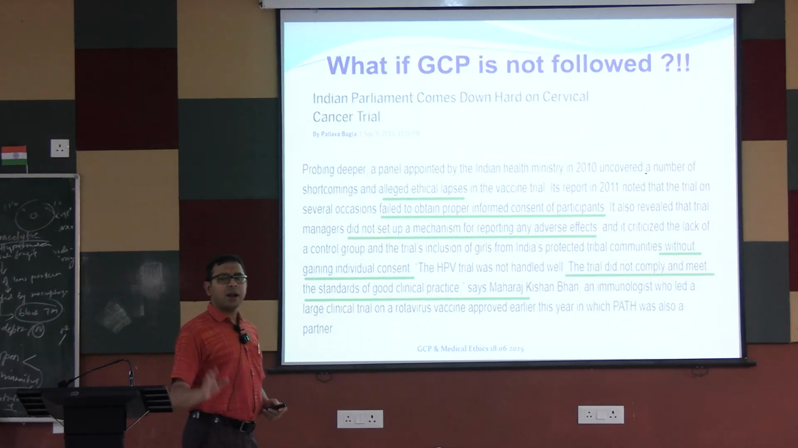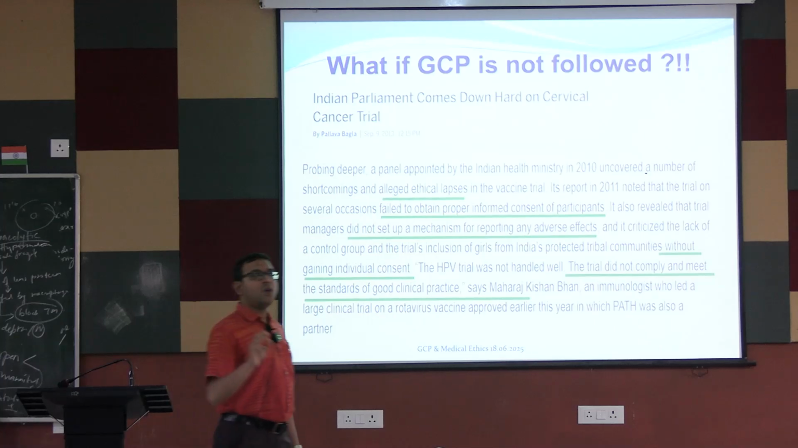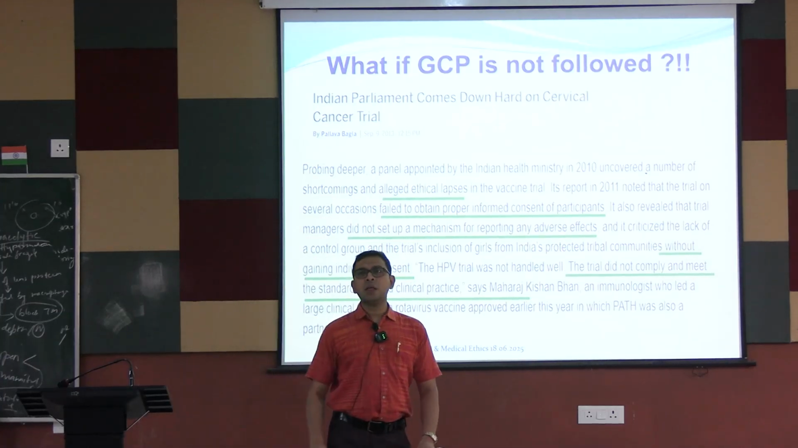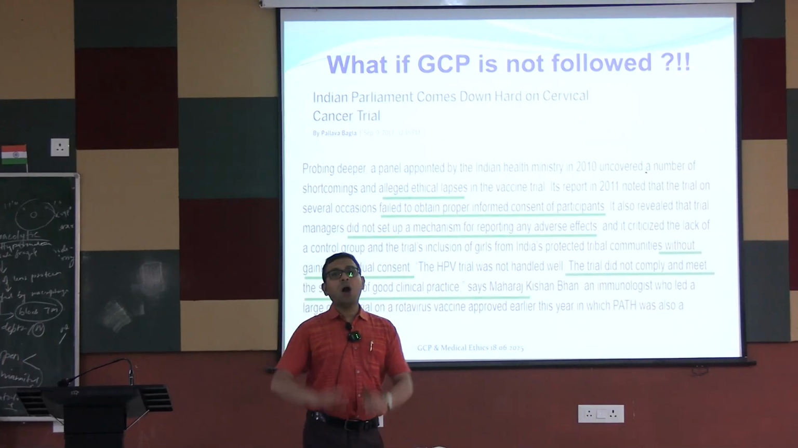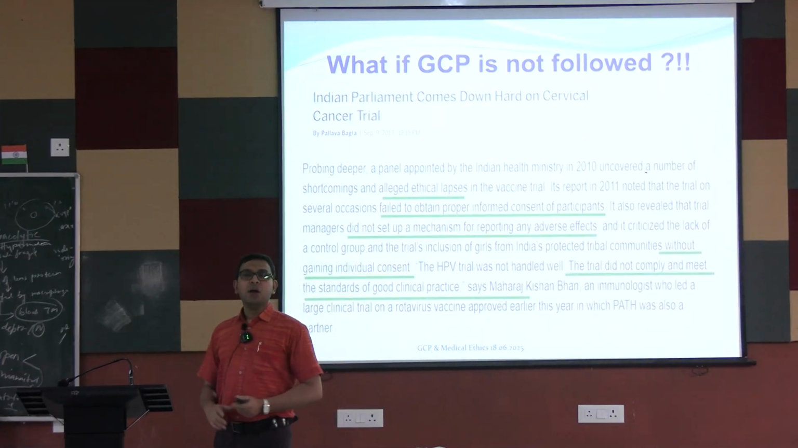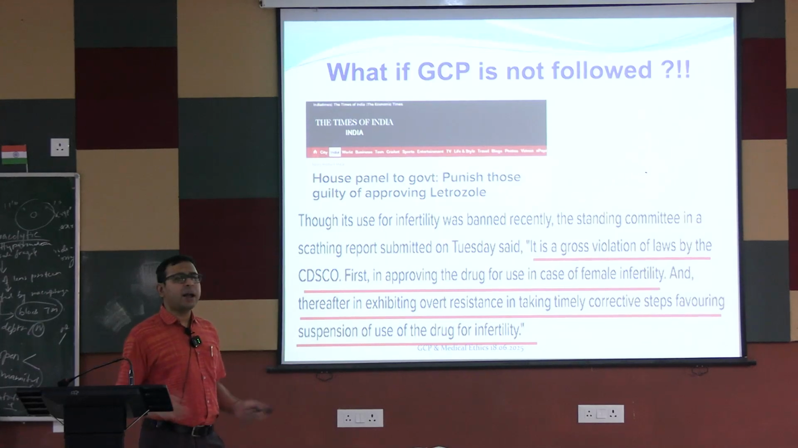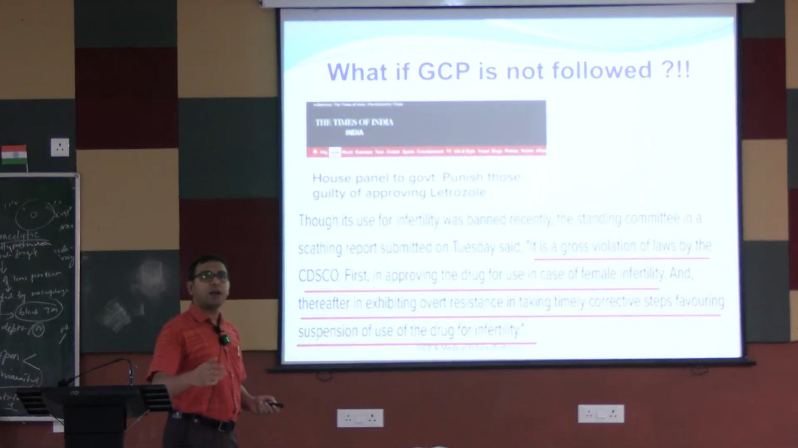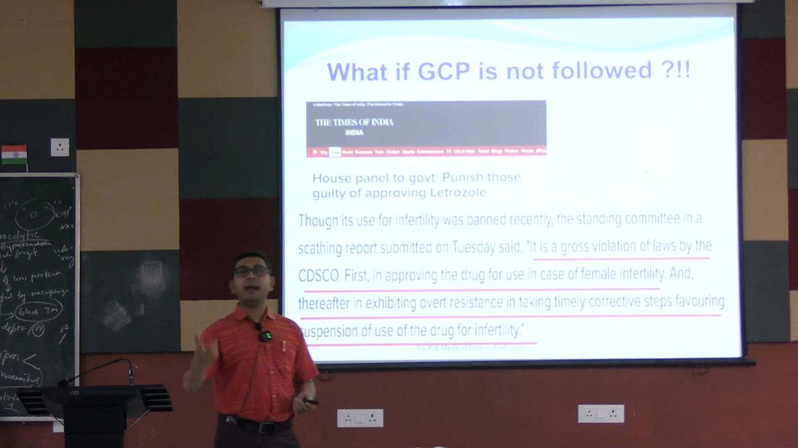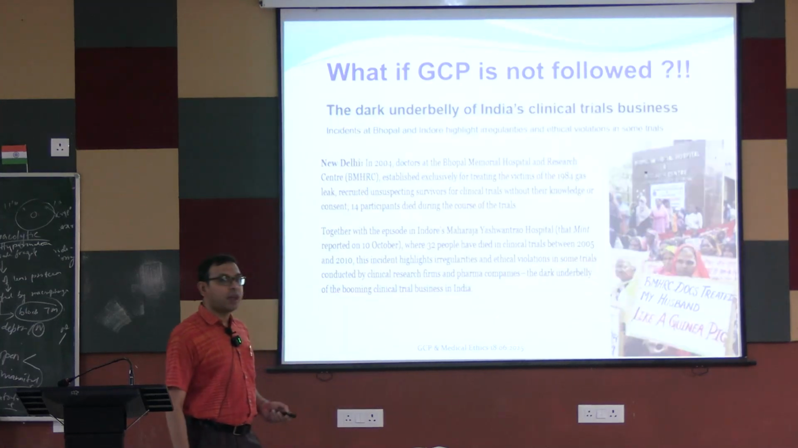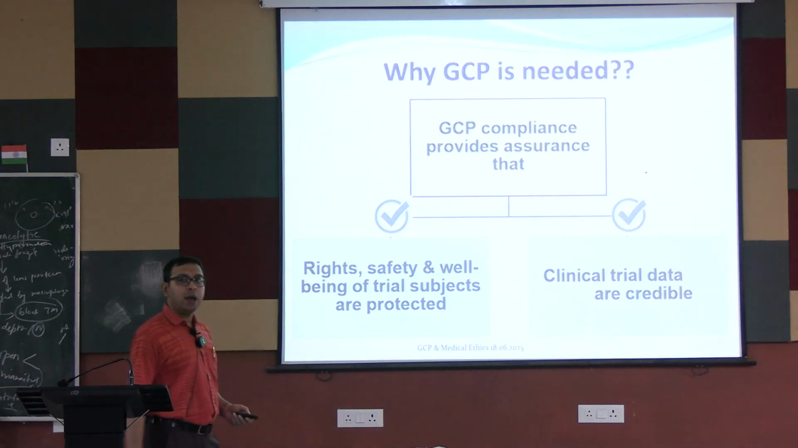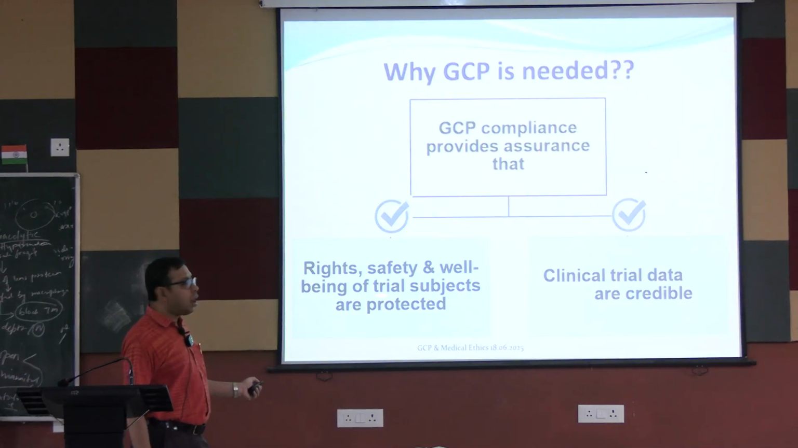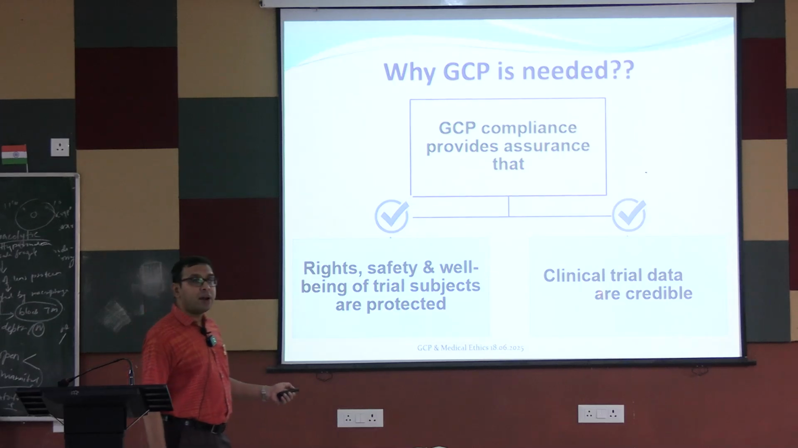So why we need guidelines, I am not going into the details, but we can see that there are different types of irregularities in clinical trials all over the world, in our country also, that ultimately lead to problems. These are the newspaper cuttings. Ultimately deaths can also happen in the clinical trial subjects. That's why we need the guidelines, so that the rights, safety as well as integrity of the study subjects are protected. The rights, safety and well-being of the trial subjects are protected, and clinical trials are credible.